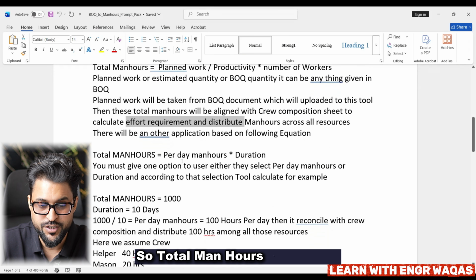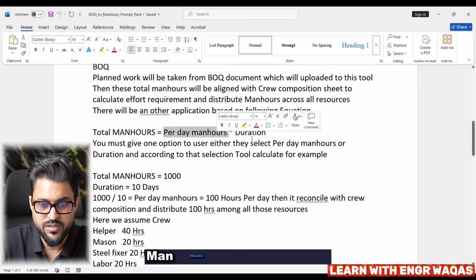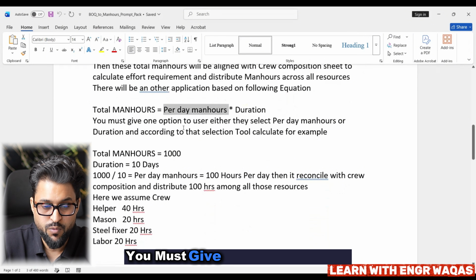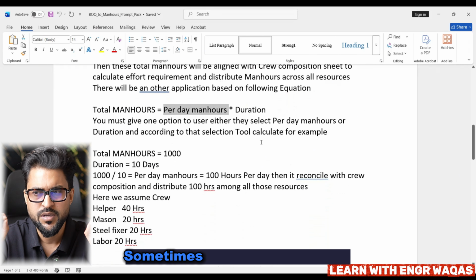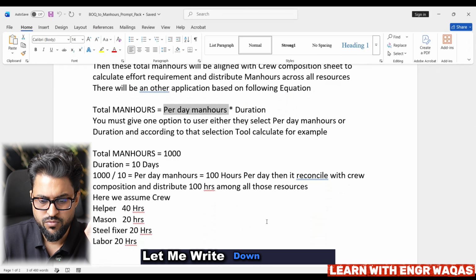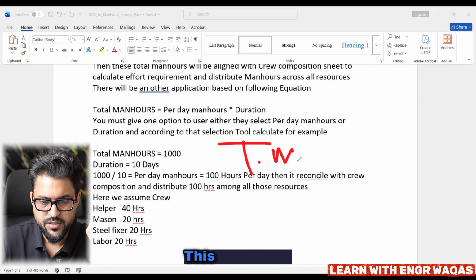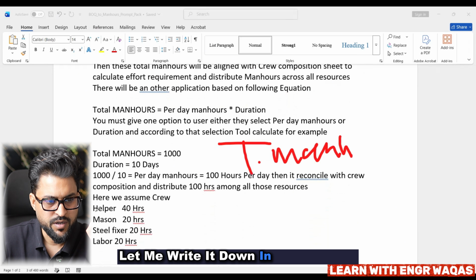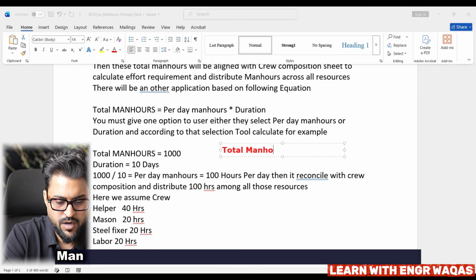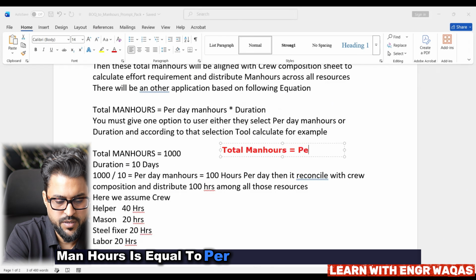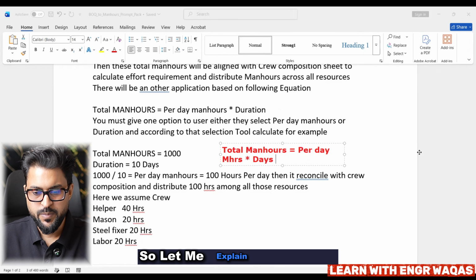So I am now giving all the equations. Total man hours is equal to per day man hours multiplied by duration. You must give one option to the user, either they select one or the other, as there are two scenarios. Let me write it down over here. This is the equation, let me write it exactly: total man hours is equal to per day man hours multiplied by days. Let me explain this to you.